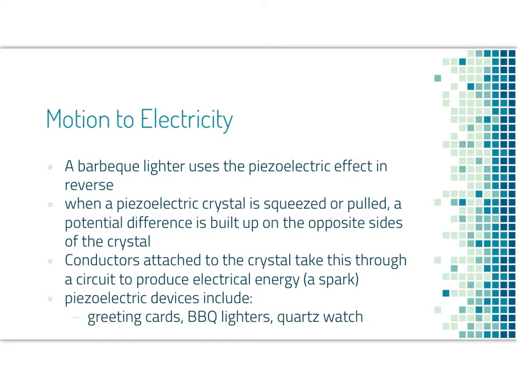We can also convert motion to electricity. A barbecue lighter uses the piezoelectric effect in reverse. When a piezoelectric crystal is squeezed or pulled, a potential difference is built up on the opposite sides of that crystal. Conductors that are attached to the crystal take this into a circuit, producing electrical energy, or in the case of a lighter, a spark.